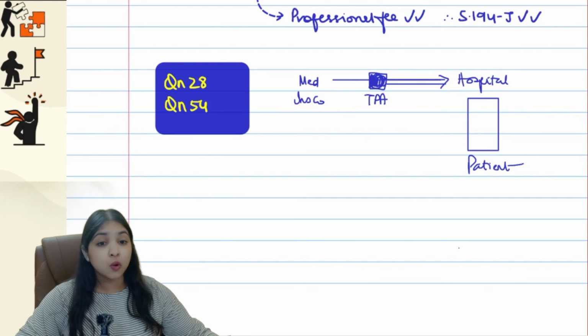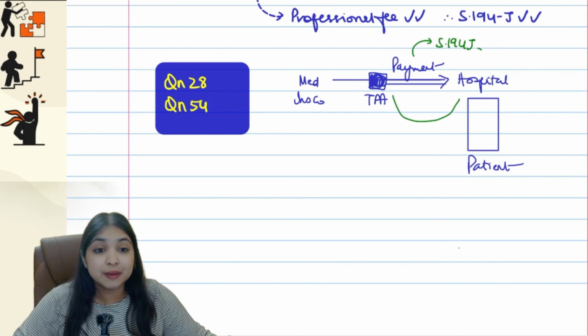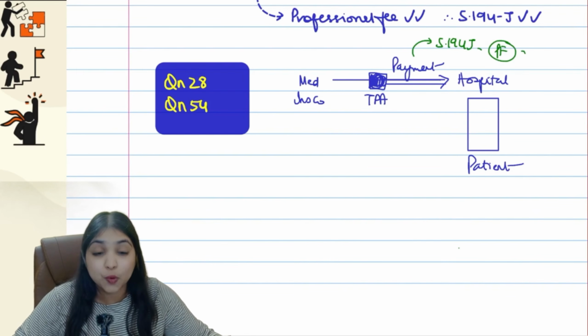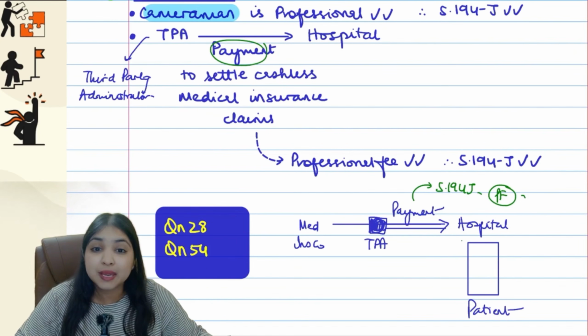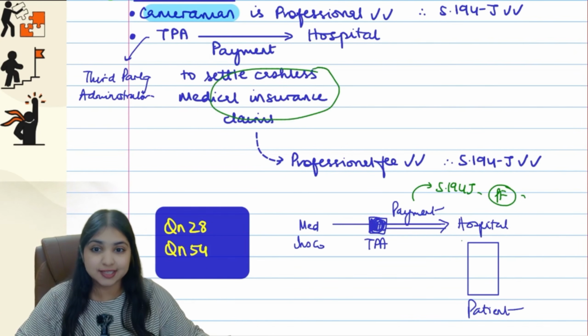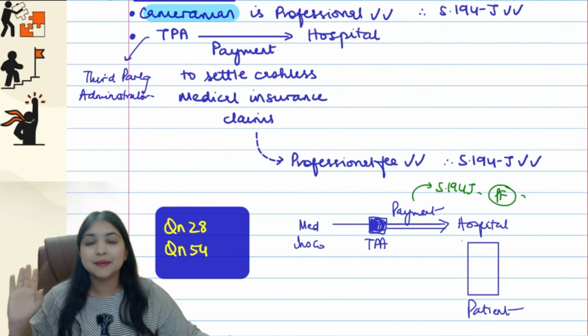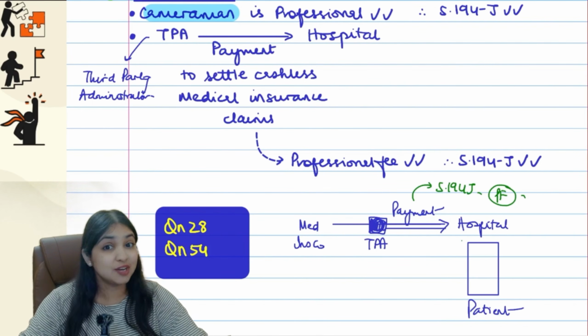Now, when the third party administrator is making payment to the hospital, on this payment, guys, section 194J will apply. Why? Because the third party administrator is making payment to the hospital, to the doctor, to the professional, to the specified professional. It will become professional fees. So basically, what we're learning over here is whenever a third party administrator makes payment to the hospital to settle medical insurance claims, that payment will be considered as professional fees and hence 194J will apply. That's all, guys. Simple, straightforward concept. So this is it about 194J. Easy section, but a very important section.